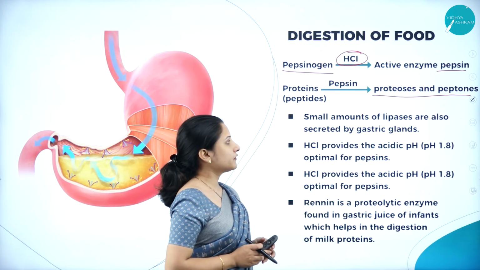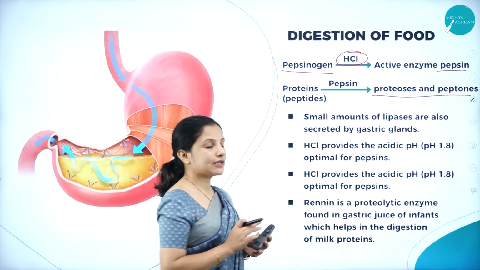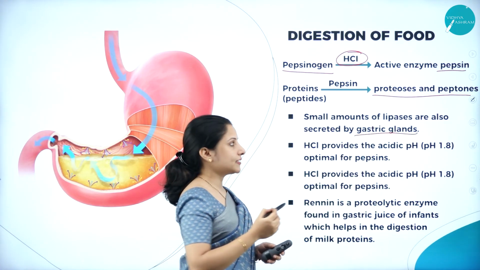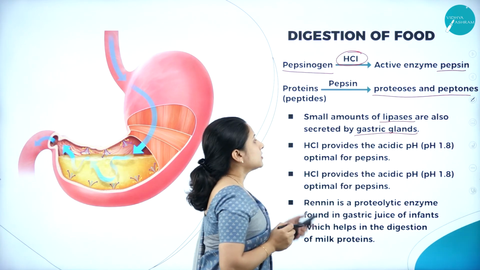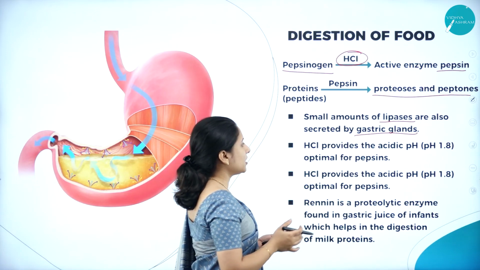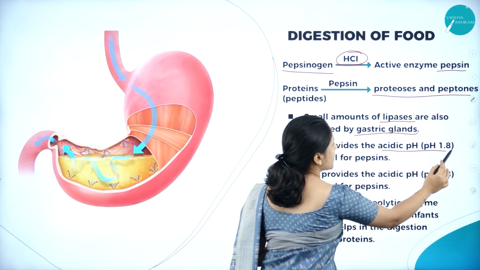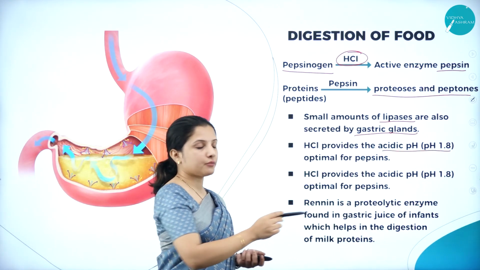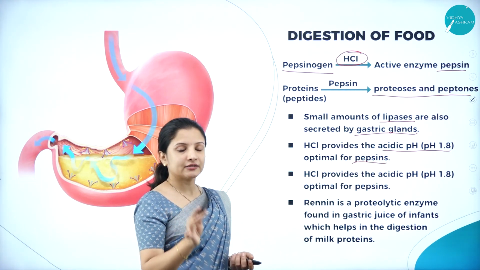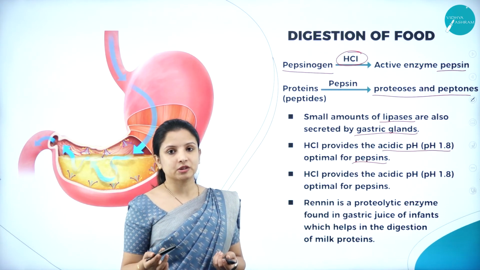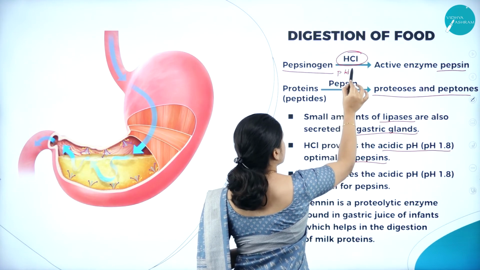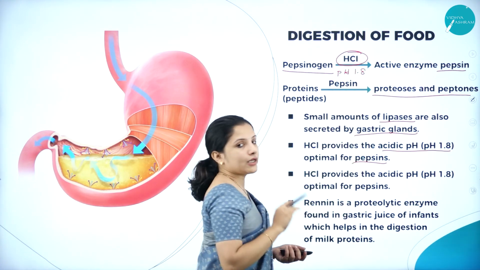The gastric glands present in the stomach also secrete small amounts of another enzyme called lipases. And apart from that, the HCl secreted by the stomach provides an acidic pH of 1.8, which is optimal for pepsin. So always remember, if the HCl has to convert the inactive pepsinogen into active pepsin, then its pH should be 1.8. Only then can it convert.